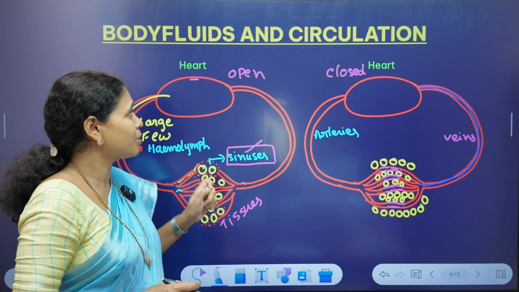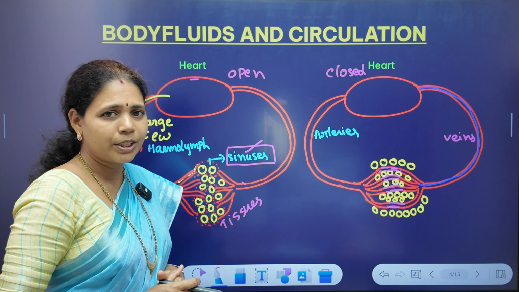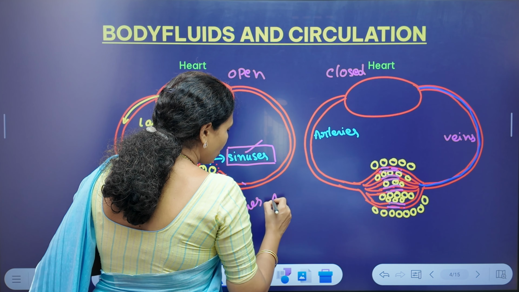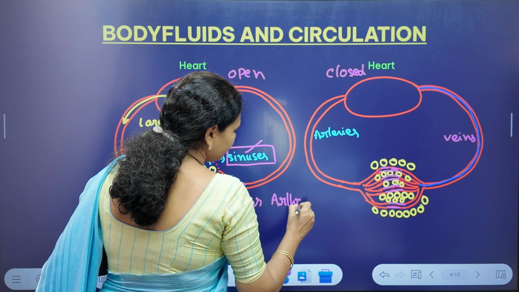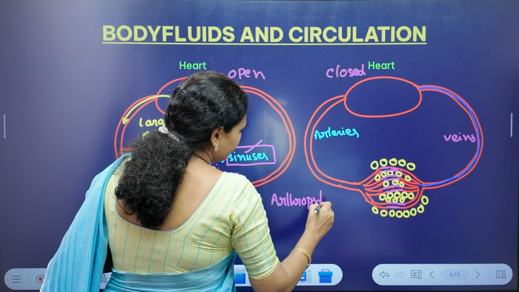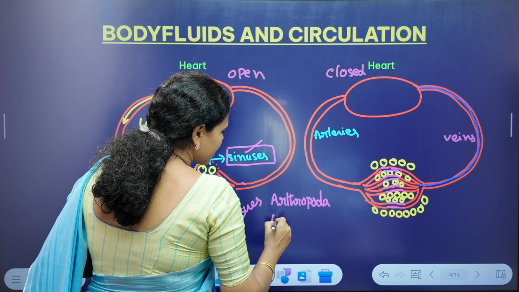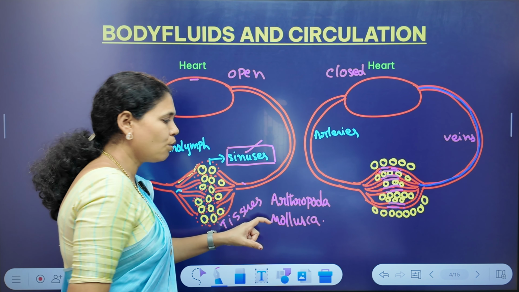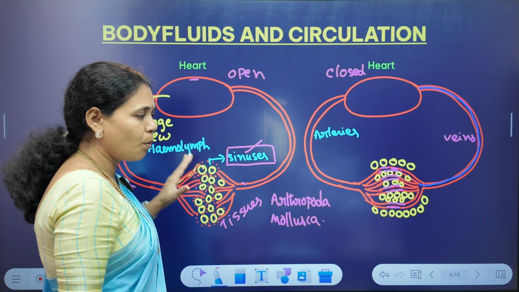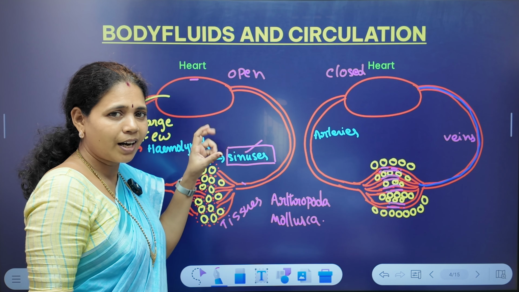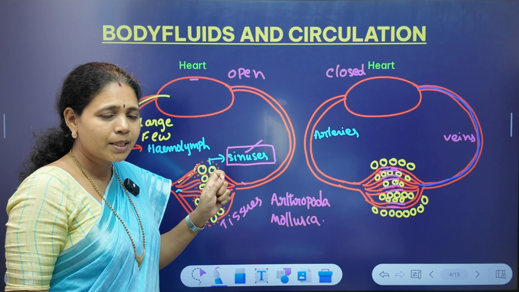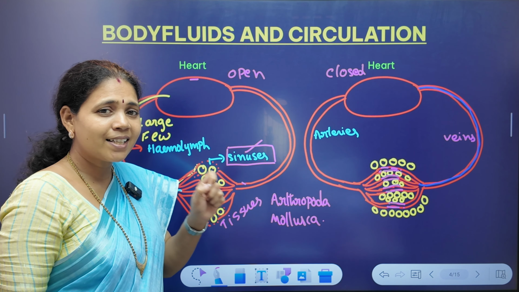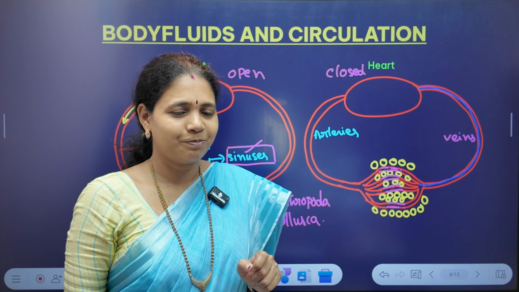That is what we have to remember in the case of open circulation, which we can see in a few groups like Arthropoda and Mollusca. In these two phyla such open circulation is seen, where the heart pumps the blood and this blood flows in body sinuses and cells are directly bathed by the blood.